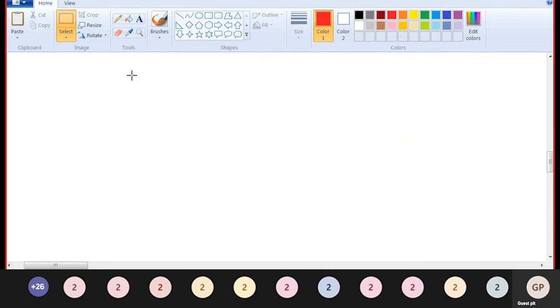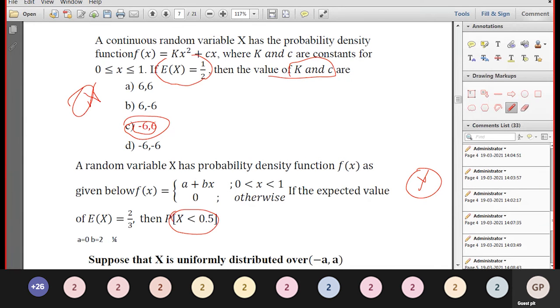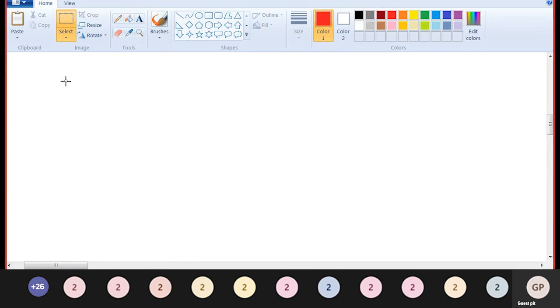What is the function f of x? ax plus b, varying from 0 to 1. In that case, f of x is equal to a plus bx, for 0 less than x less than 1.